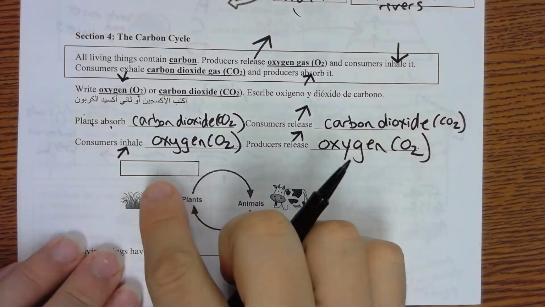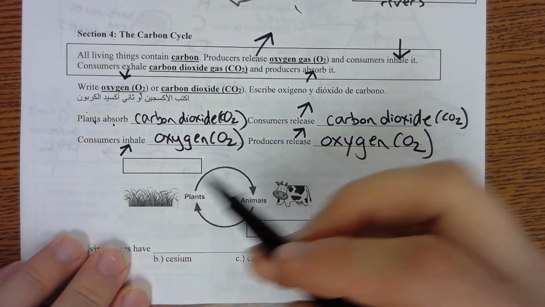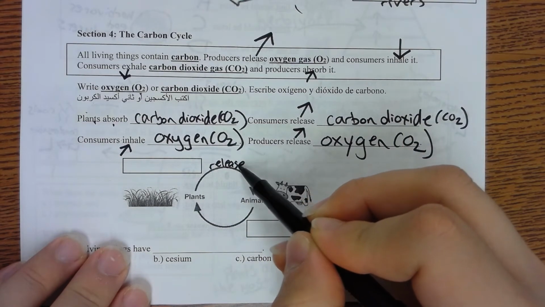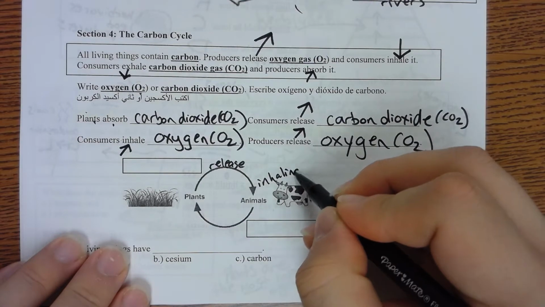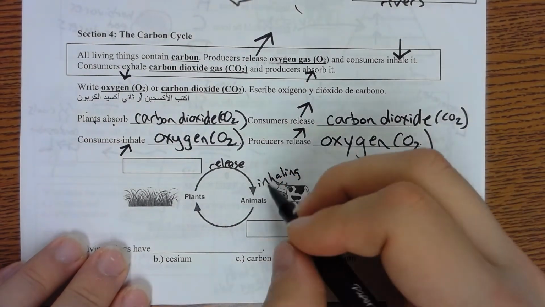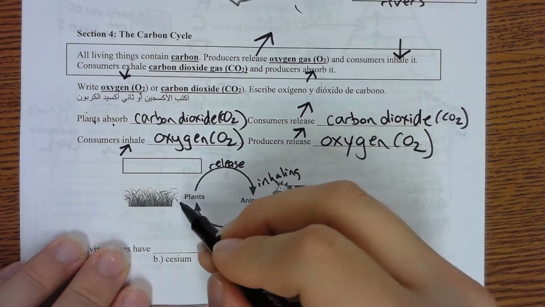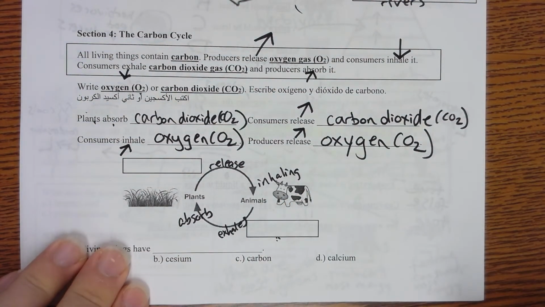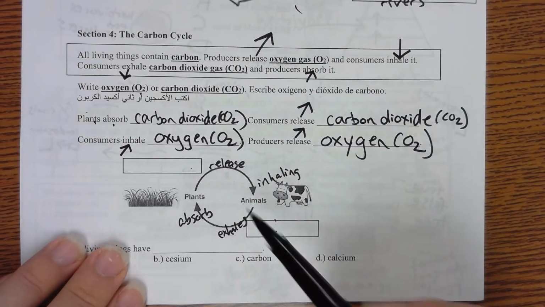Okay, which one is oxygen? Which one is carbon dioxide? The plants are releasing this one, and the animal is inhaling this one. The cow or the consumer exhales this one, and the plants absorb this one. So what do you think? Which one's oxygen? Which one's carbon dioxide?